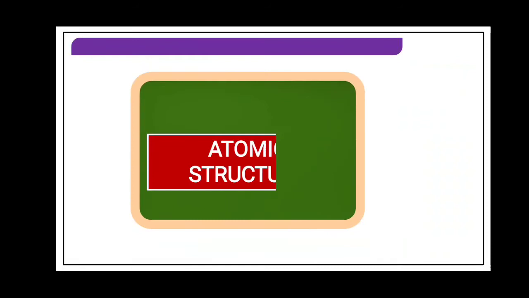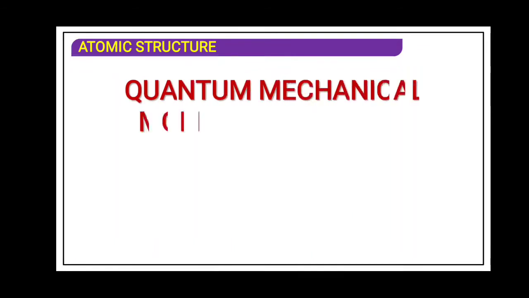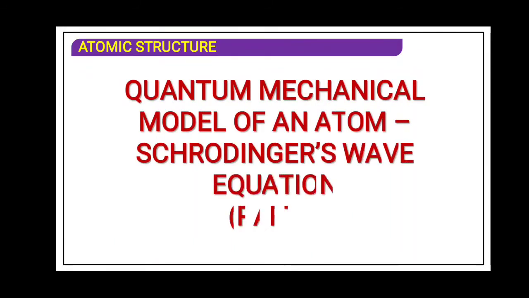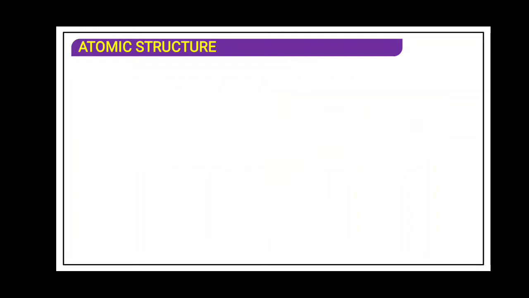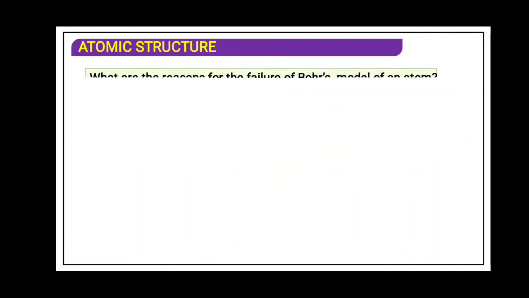Today we are going to see about the quantum mechanical model of atom. Now this quantum mechanical model of atom was given by the Schrodinger's wave equation, by one of the scientists, that is Schrodinger. Now try to understand, student, what is exactly the quantum mechanical model of atom given by Schrodinger equation.